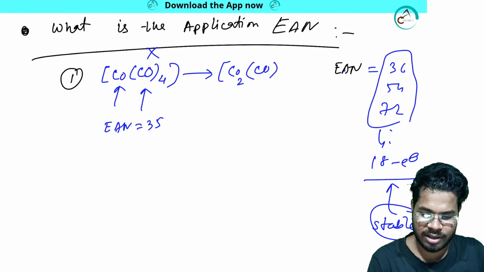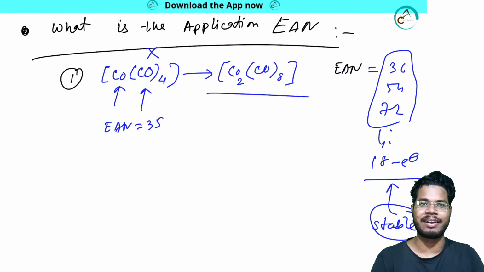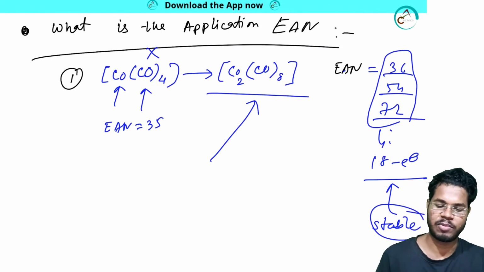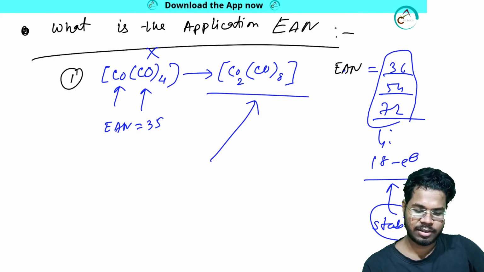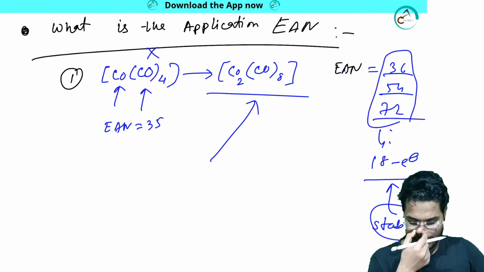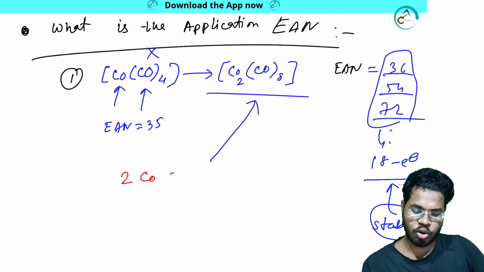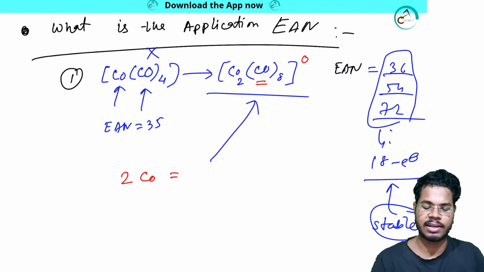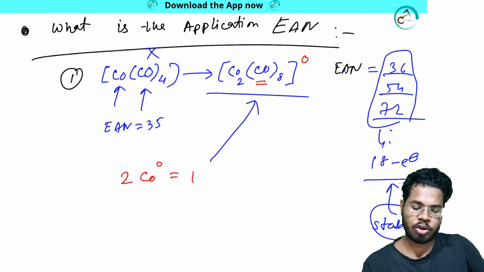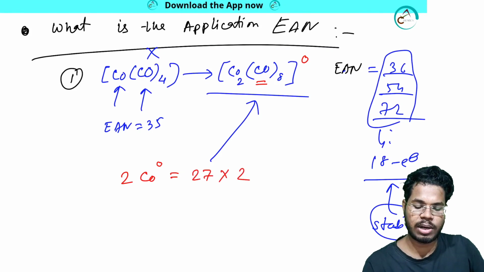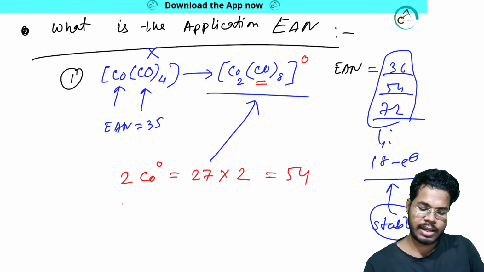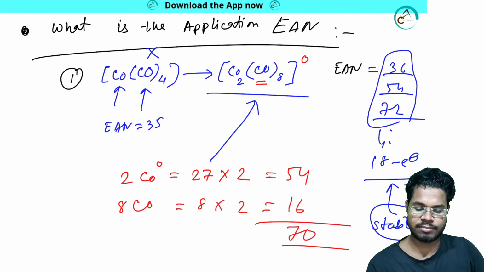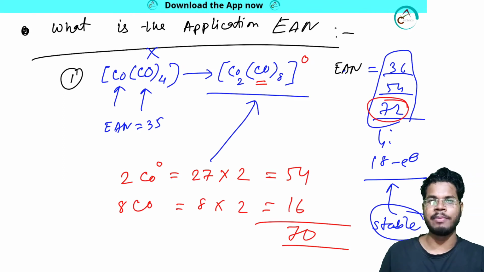Co2(CO)8. As it is making a dimer, it can now follow the 18 electron rule, or the effective atomic number from this or this. Let me show you that one also. I won't ignore this. There are 2 cobalt, and the whole system has overall charge 0, and here it is CO ligand, that means the metal is in 0 oxidation state. 1 cobalt has 27 electrons, so 2 cobalt is 27 into 2, 54 electrons. Then 8 CO, 8 into 2, that means 16 electrons. How many? 70, not 72. So it's 70. I missed something.